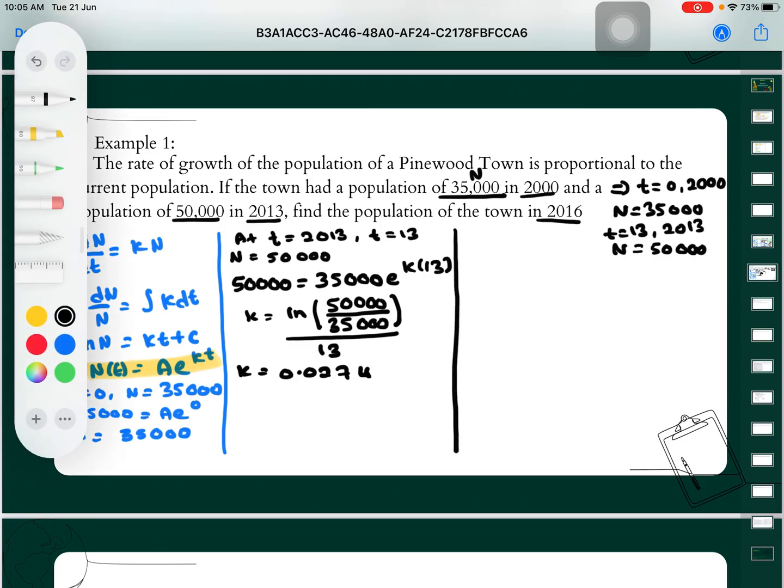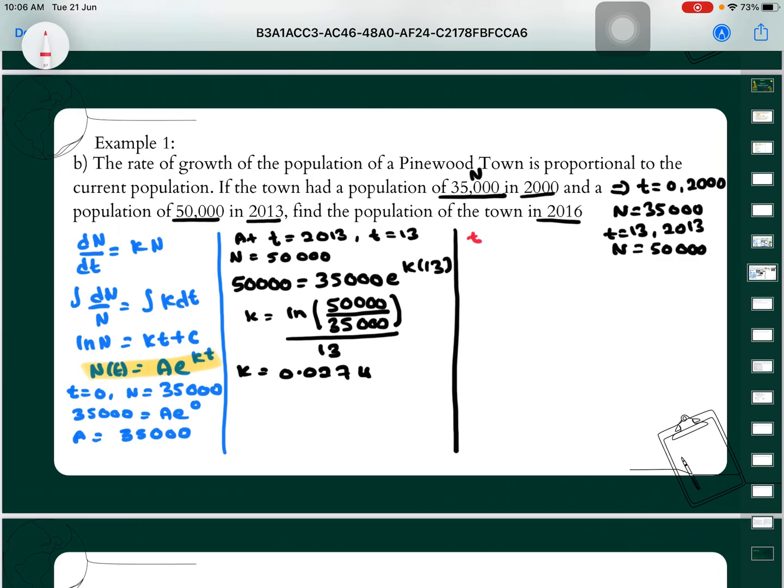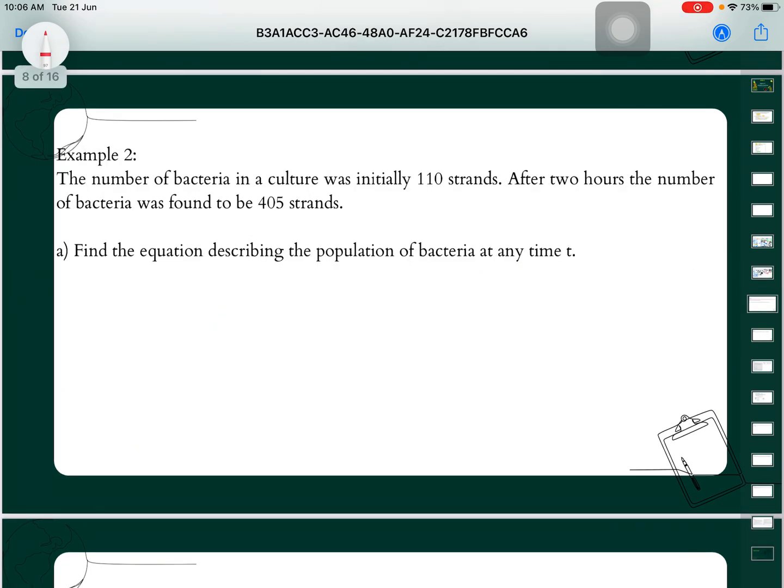From here we want to find the population at year 2016. So at year 2016, t is equal to 16. At t equal to 16, we want to find the value of n. Based on the formula that we highlighted previously, n is equal to a, which is 35,000 that we found previously, times e power of 0.0274 times t, where t is equal to 16. Then we calculate and we will get our n is equal to 55,258. Okay, let us look at the next example, example 2.